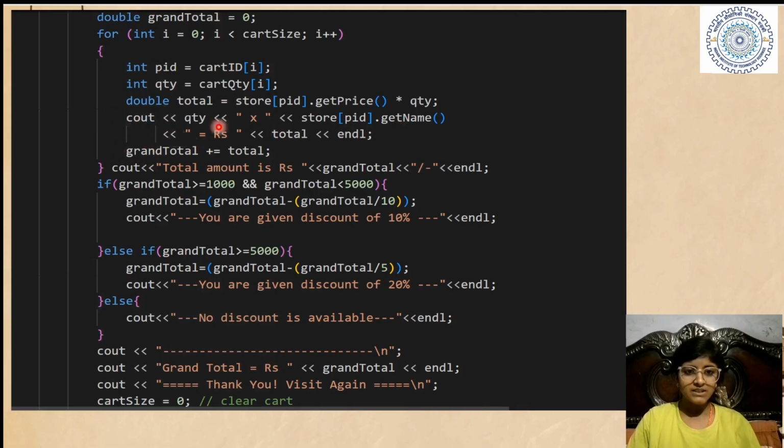See, here you can see there is a variable quantity and there is a function. You can get an idea. There is a function get name. Right.